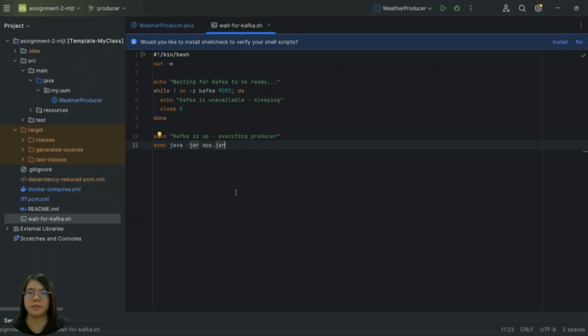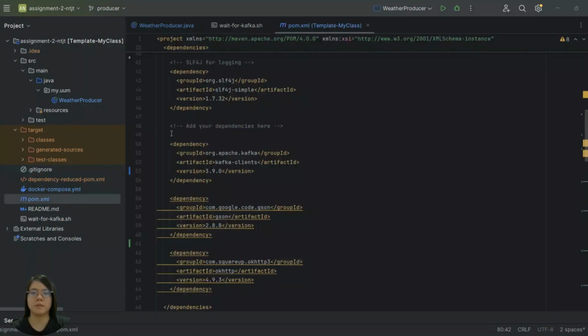The wait-for-Kafka script ensures Kafka is up and running before starting the producer application. The set -e command ensures the script stops if any command fails, preventing further execution in case of an error. The script checks if Kafka is accessible on port 9092 using netcat. If Kafka is unavailable, it prints a message, waits for 5 seconds, and retries. Once Kafka is ready, it prints a message indicating that Kafka is up and then executes the Java producer applications.